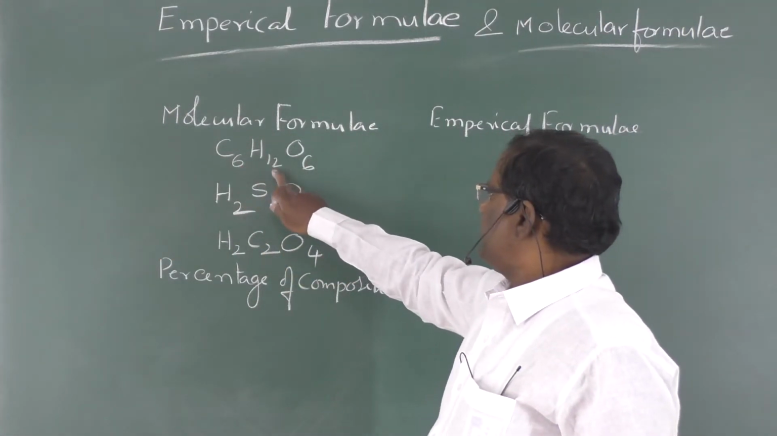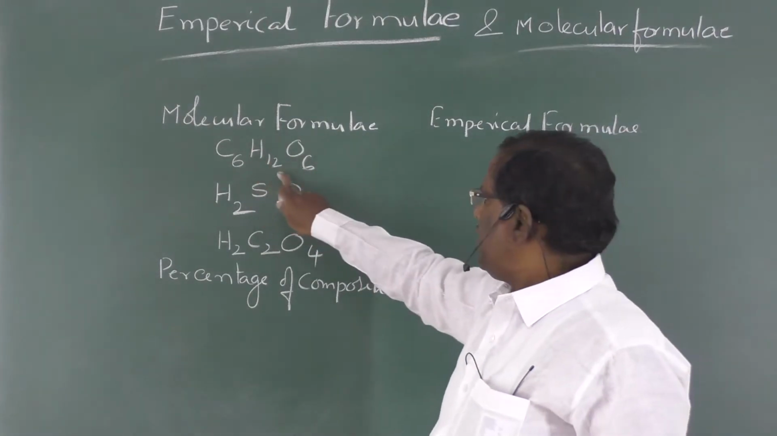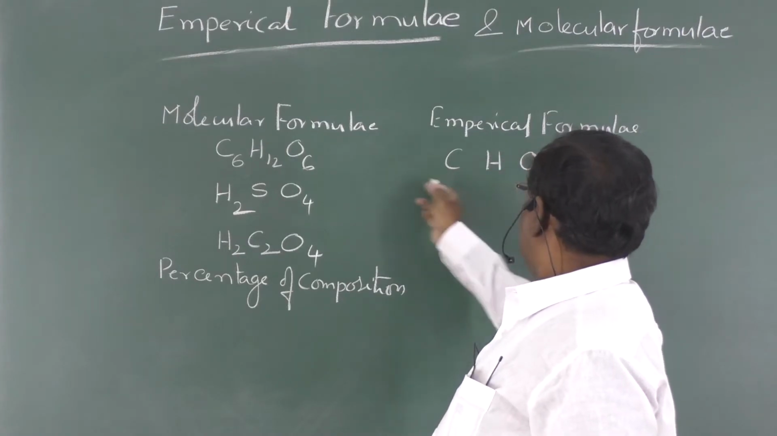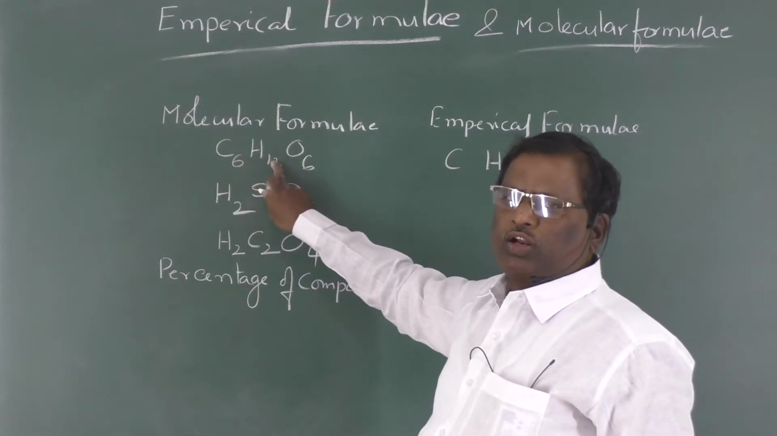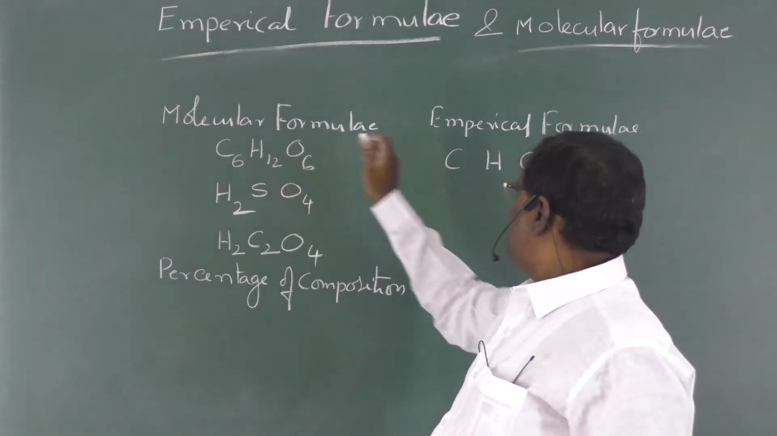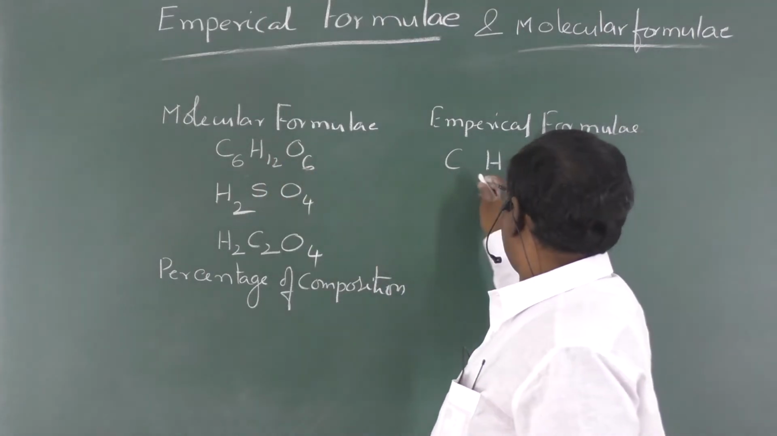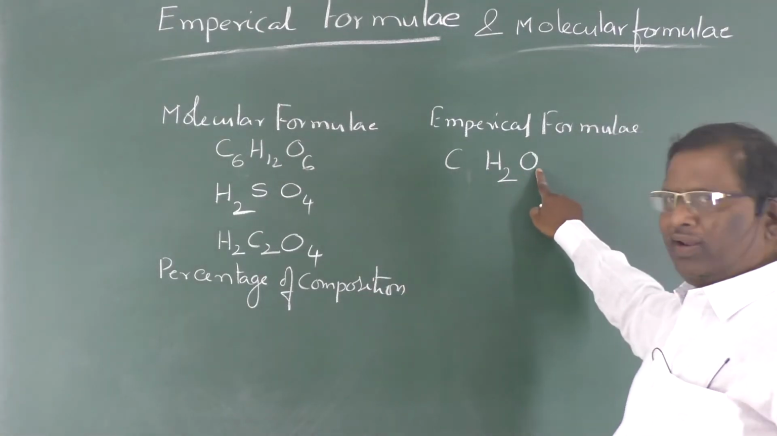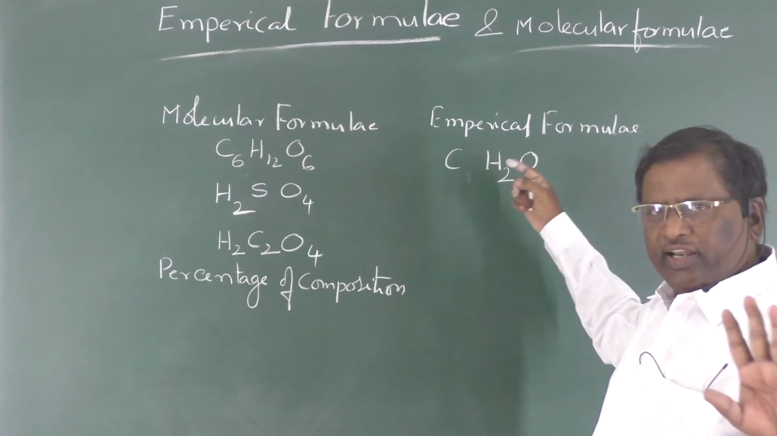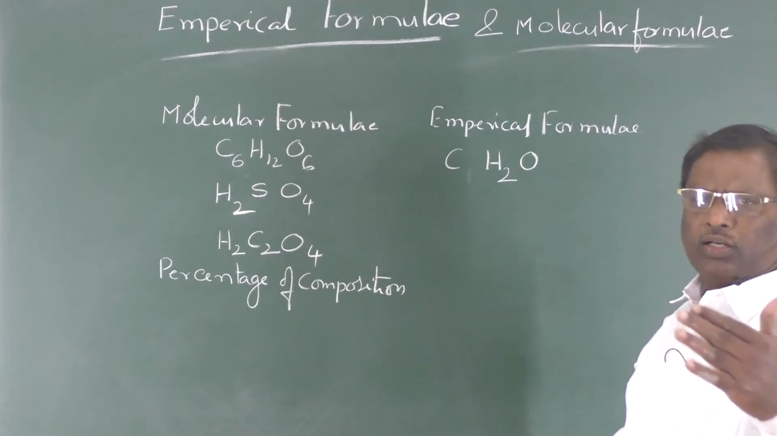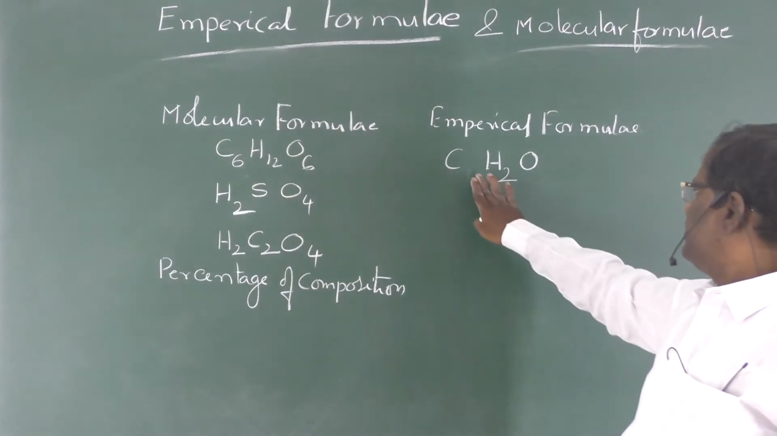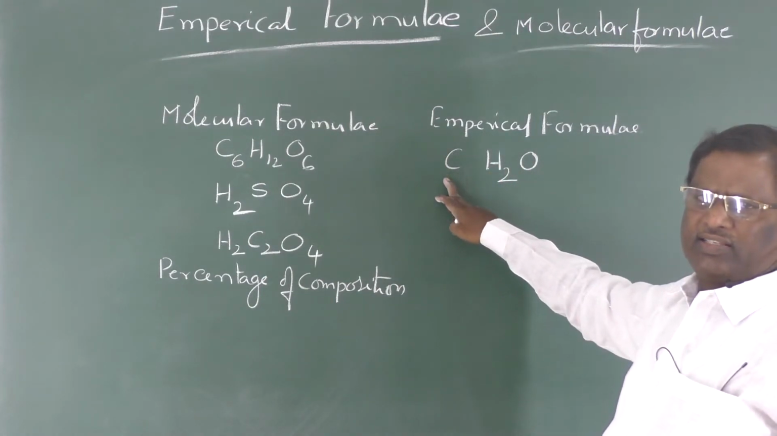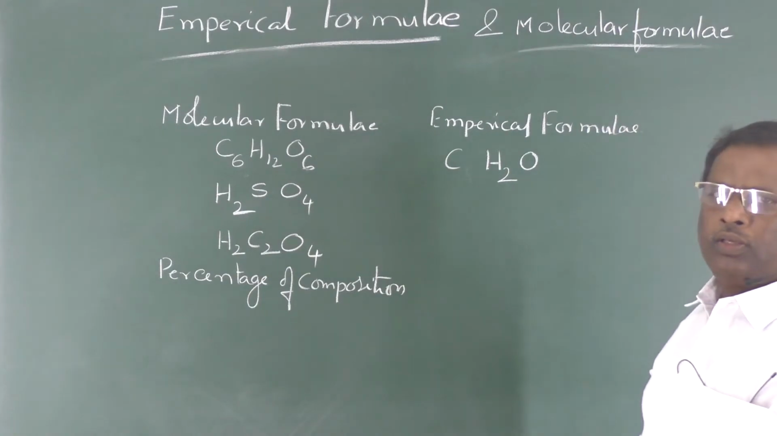Now C6H12O6: carbon, hydrogen and oxygen are actually present in a 6:12:6 ratio. The simple ratio is 1:2:1. If 1 is there, or it is not mentioned, it indicates 1 only. You could represent it as C1H2O1, but instead of that you can write it as CH2O.